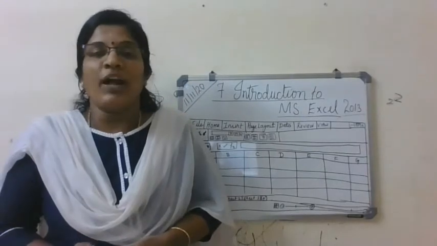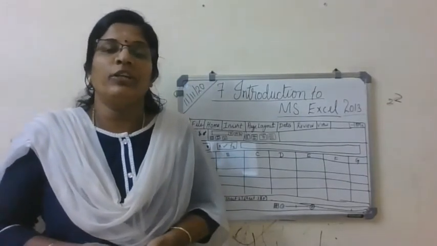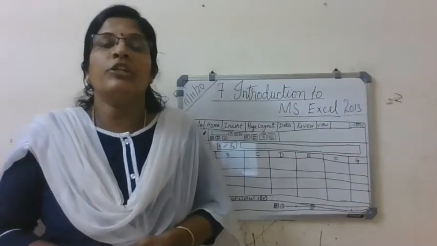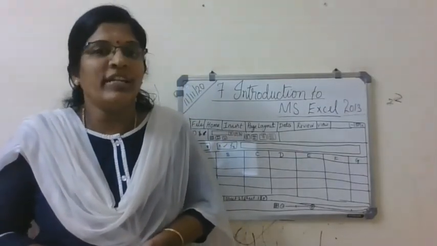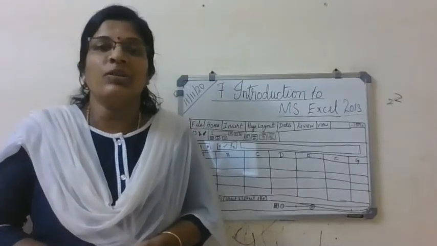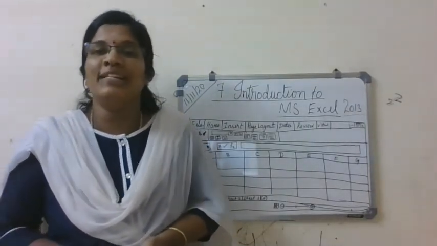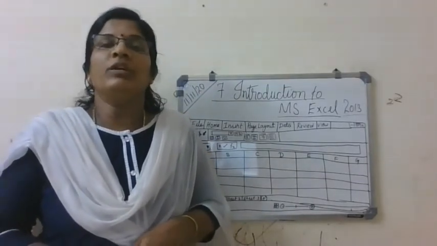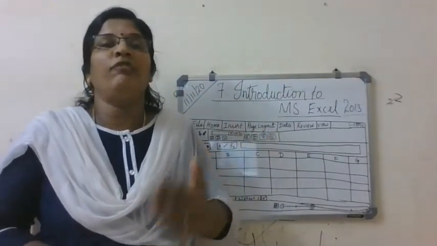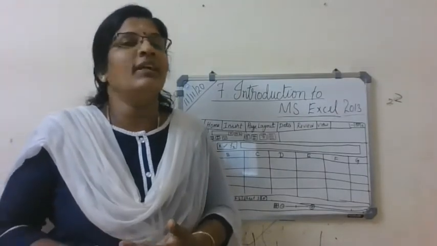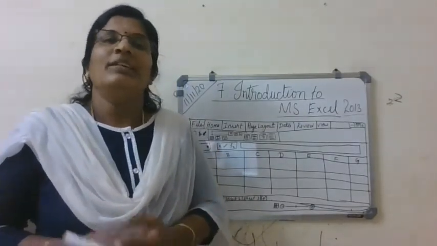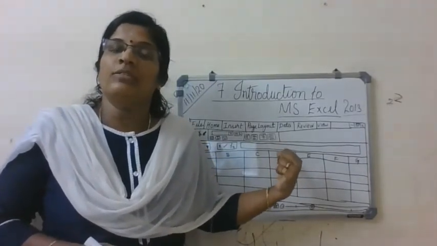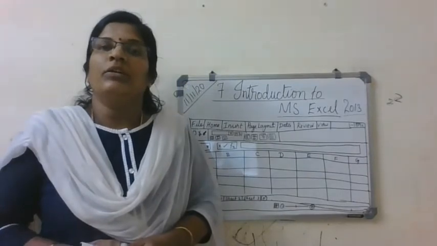Nowadays, we are using a smartphone, right? Android phones we are using. Do you know which was the very first hand phone introduced, invented, maybe 20 years back? Our grandparents are holding that, right? What type of phone is that? Yes, the very first one was the Nokia phone. When it was introduced, Nokia, then later many features were added with the new phones and we are having a smartphone now. Similarly, this is the latest software, MS Excel.